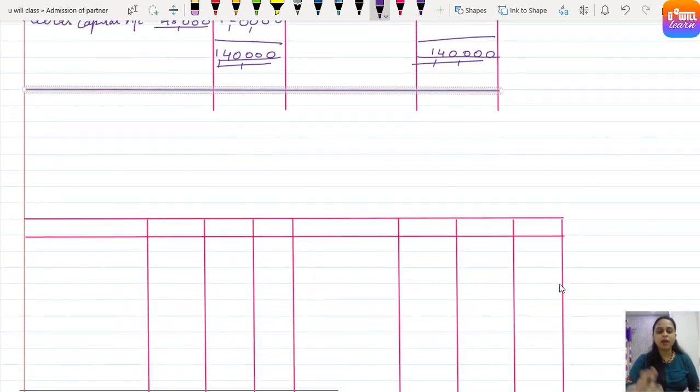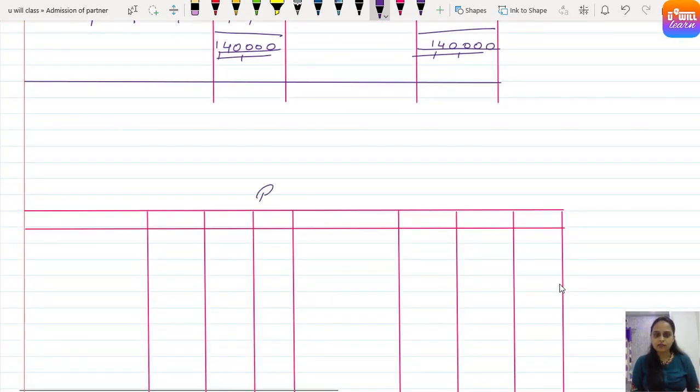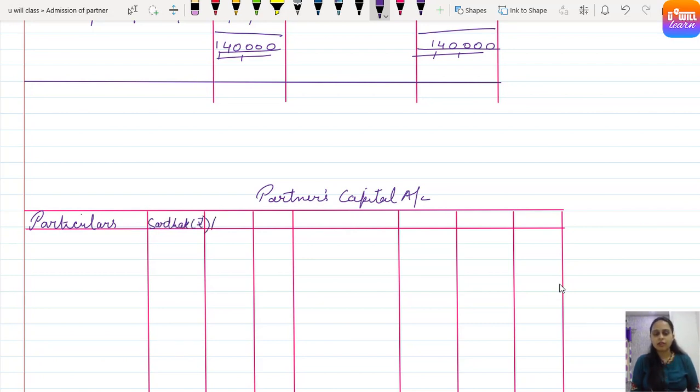Come on, now let's make partners capital account. Come on, pause the video and make the format for partners capital account. That is particulars, Sarthak amount, Meera, and new partner is Rohit.